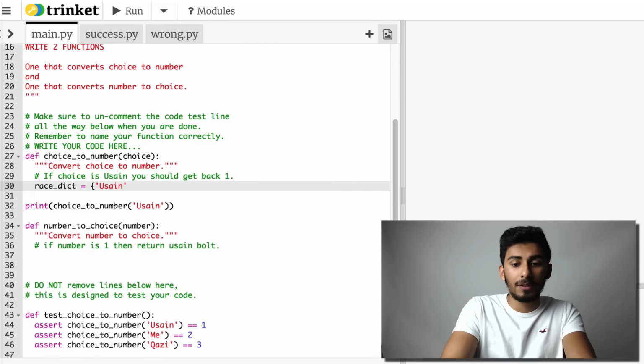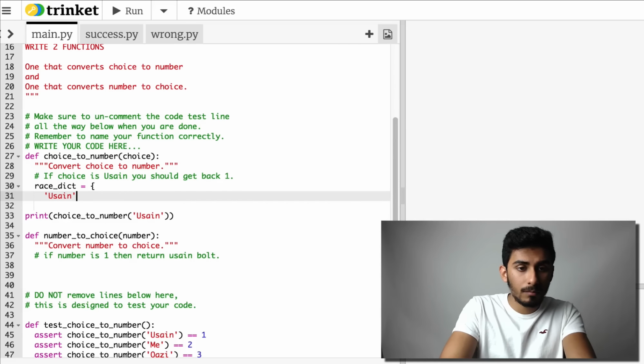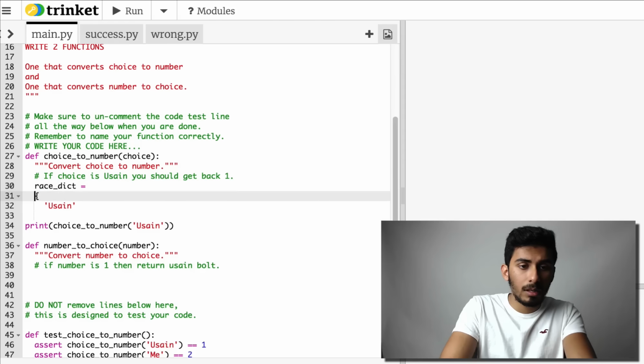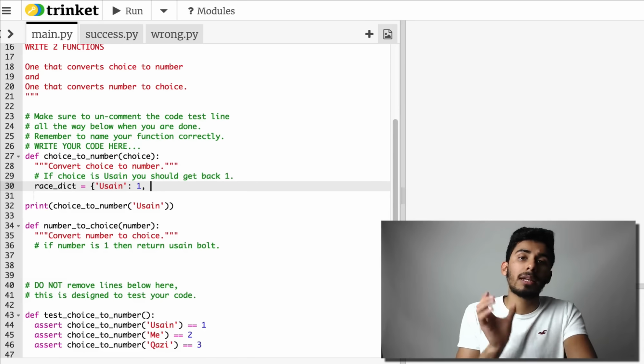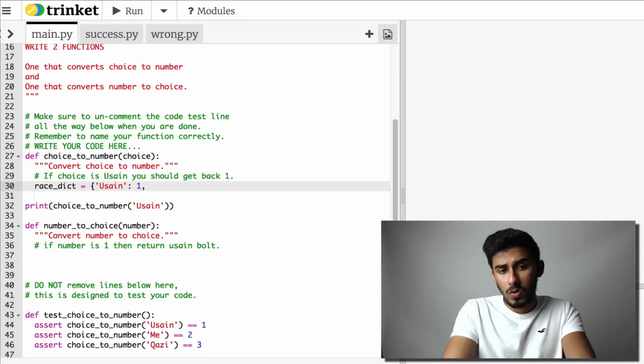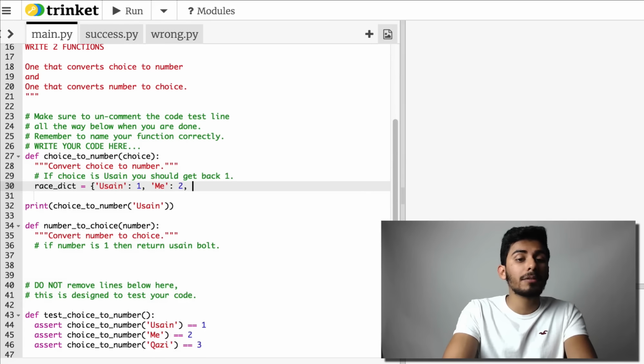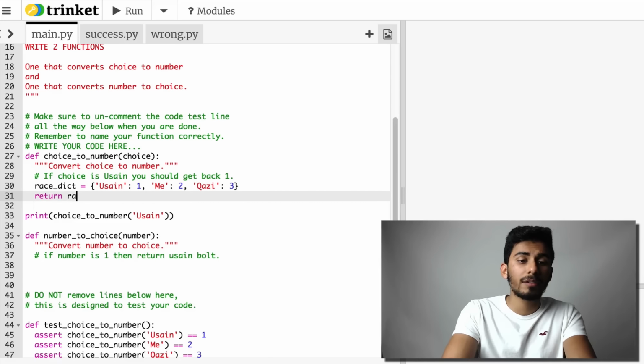Given Usain, the key should be Usain and the value should be 1. Me, key is me, value is 2. And then Qazi, key is Qazi, and the value is 3.